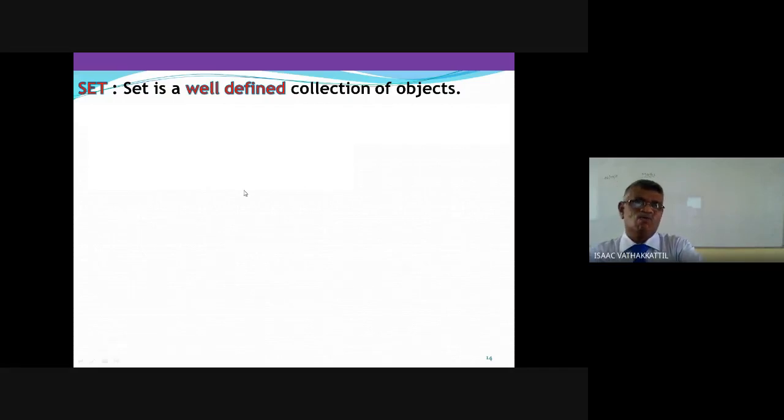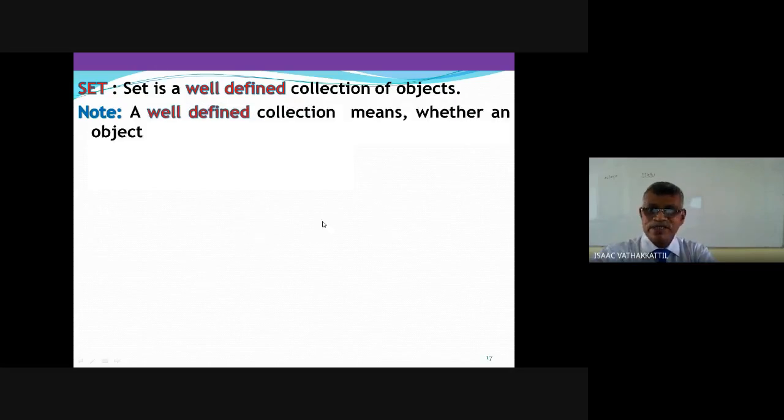What do we understand by well-defined? Well-defined means whether an object belongs to the collection or not.